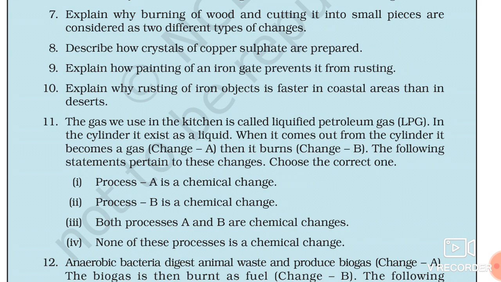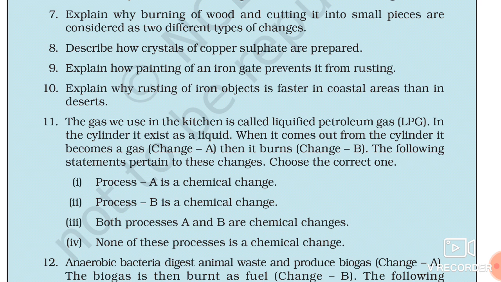Whenever there is application of paint on any iron substance, the first thing it does is it stops the reaction between water, oxygen and iron.